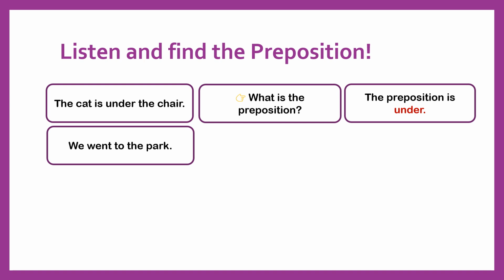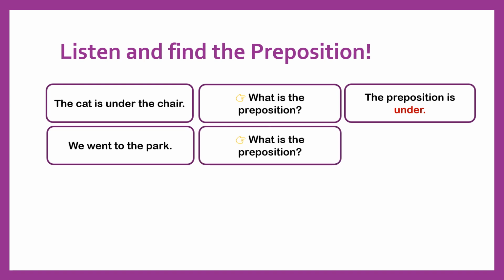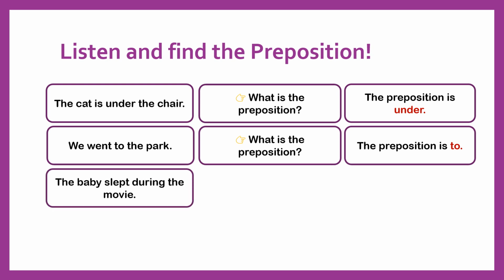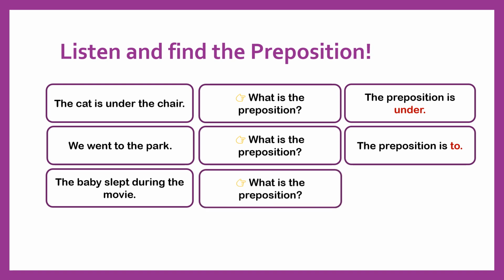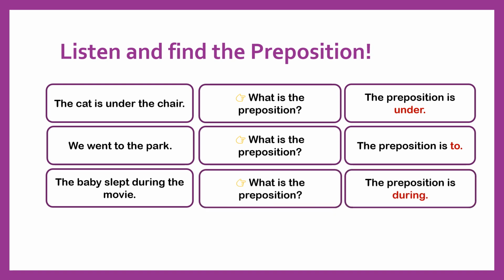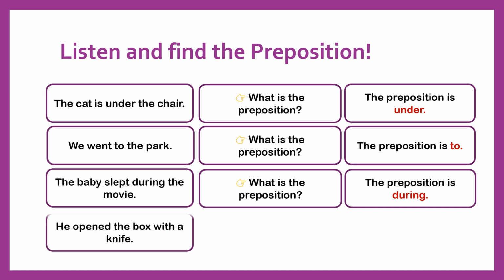Next one, we went to the park. What is the preposition? The preposition is to. To shows the direction. The next sentence is the baby slept during the movie. What is the preposition? The preposition is during. It shows the time of the action.